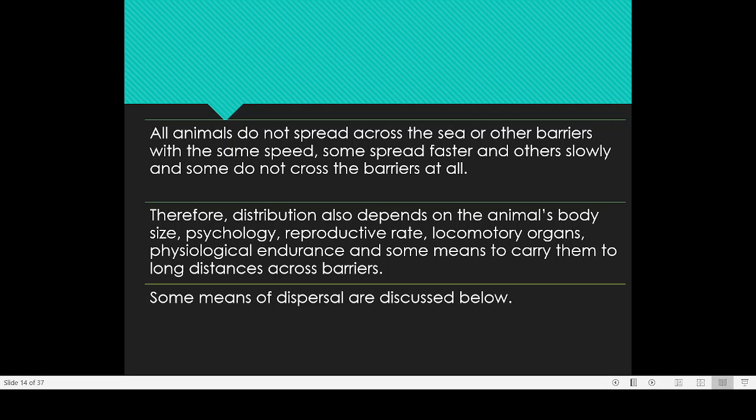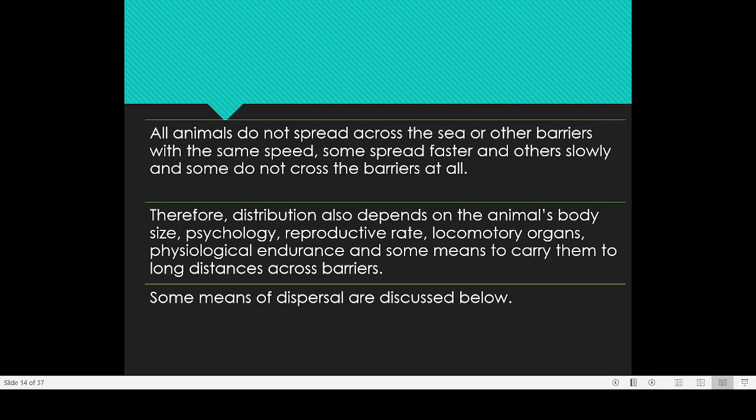For example, if it is a river or if it is an ocean, some animals may be able to cross the ocean or that river at a faster speed because they will be very good in swimming. And those animals which have good swimming ability can easily cross the river. But some animals may not be very good in swimming, their swimming ability may be poor. And because of that, they need more time to cross a river.